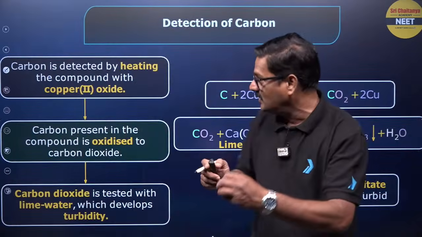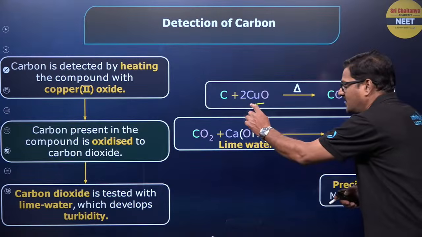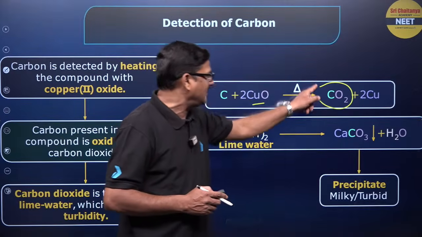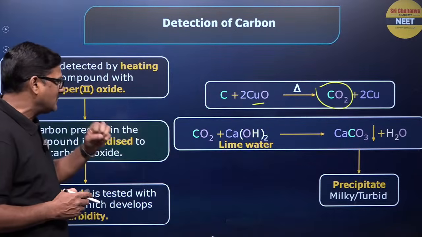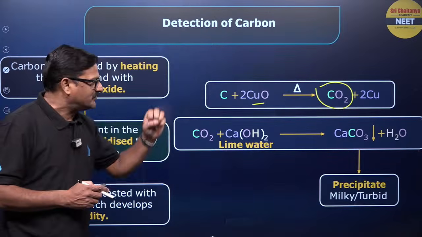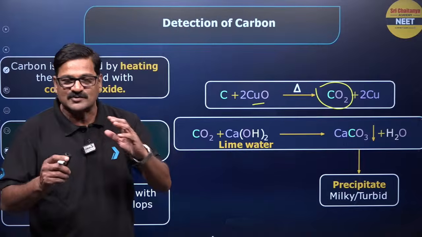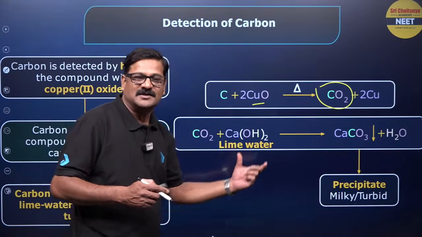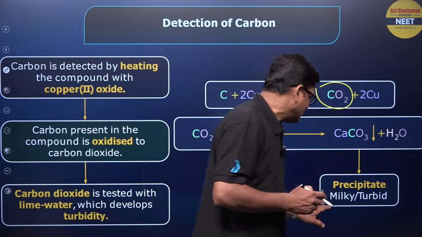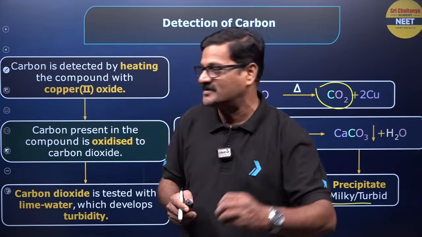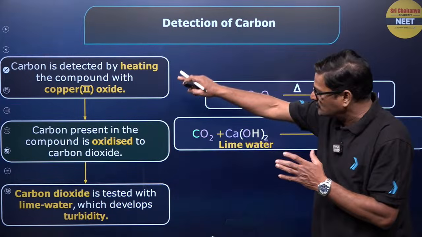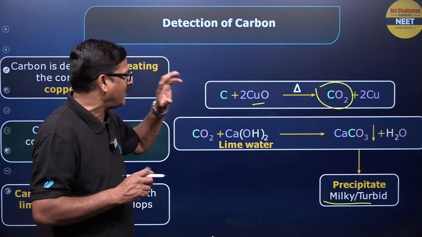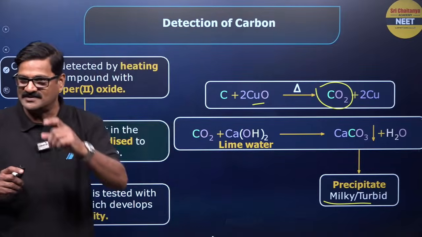You are taking a compound and it is mixed with copper oxide and heated in the furnace, ताकि इसका carbon is converted into carbon dioxide and hydrogen will be converted into water. So this carbon dioxide that is formed is going to be detected by using lime water. As you know, lime water turns milky with carbon dioxide, a milky turbidity can be seen here. So this is the flow chart you need to have, and take a pen and paper, write this noteworthy point, what element is converted into what, isn't it?